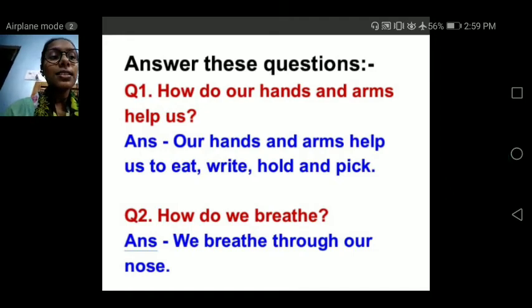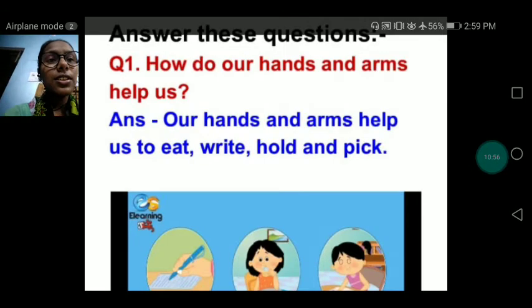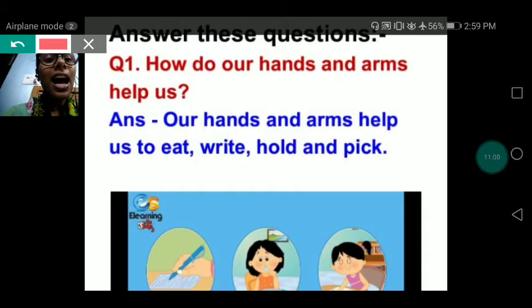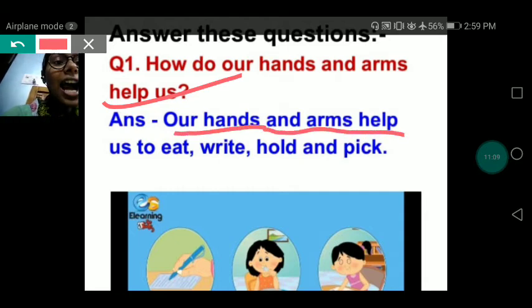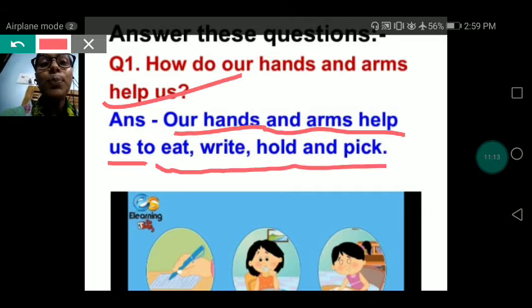So let's start. The first question is, how do our hands and arms help us? Our hands and arms help us to eat, write, hold and pick.